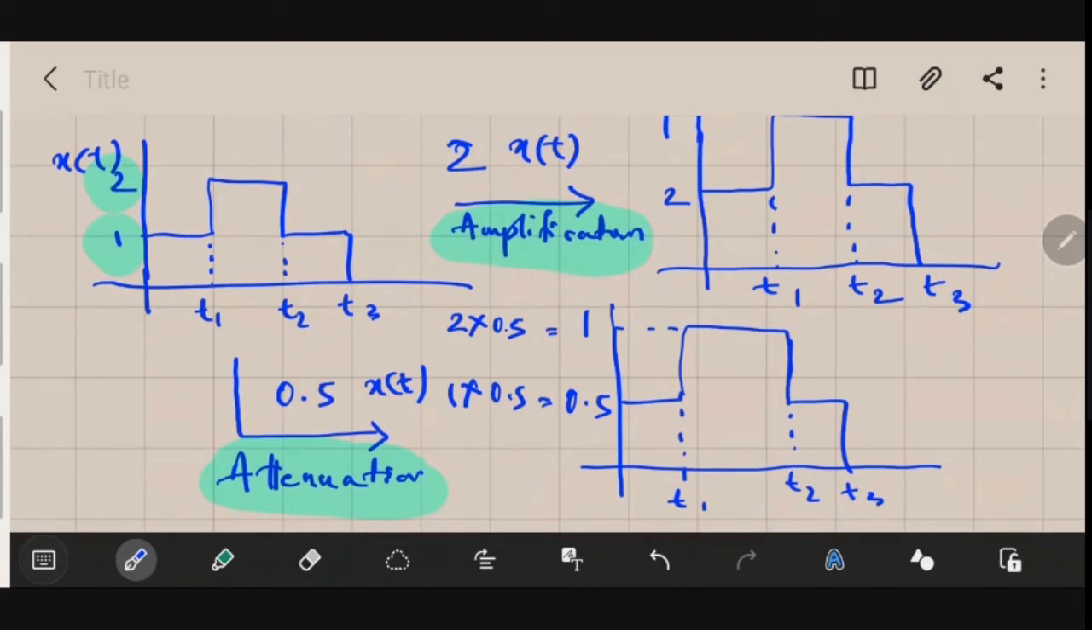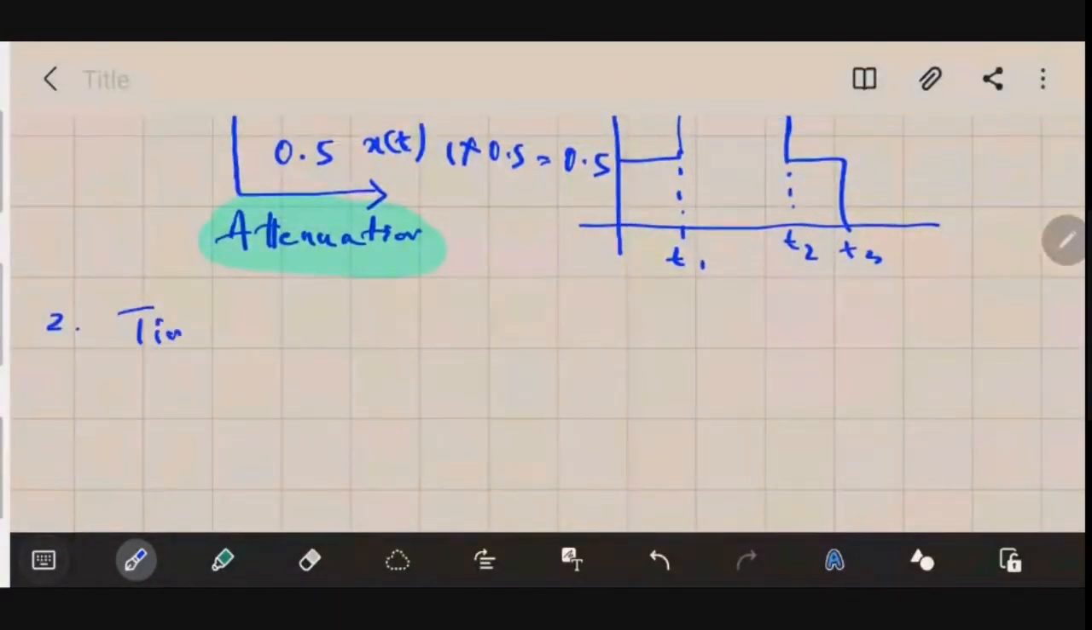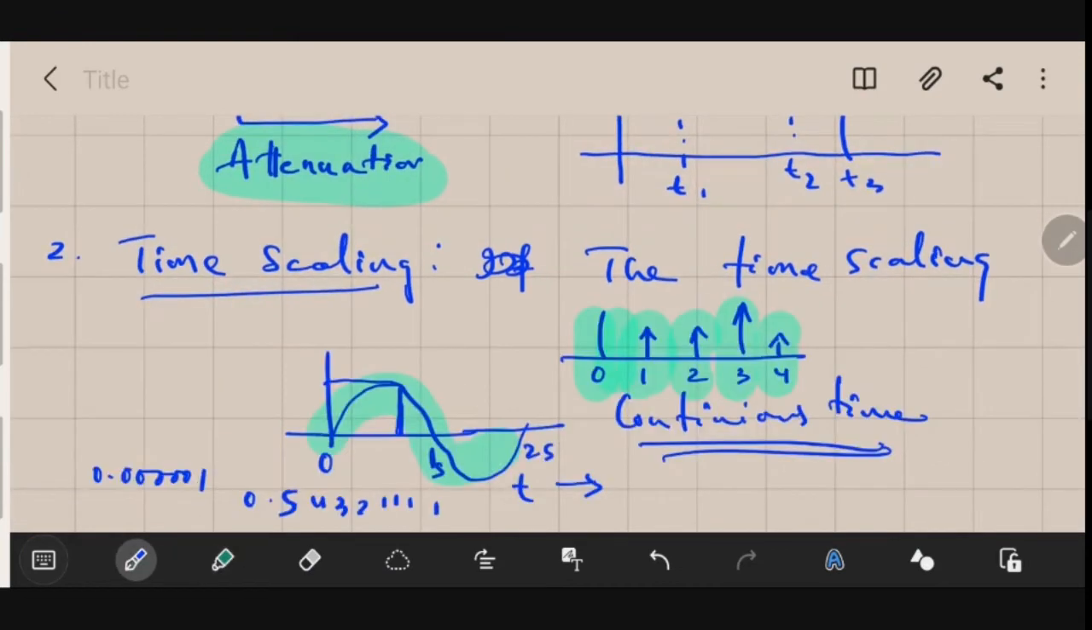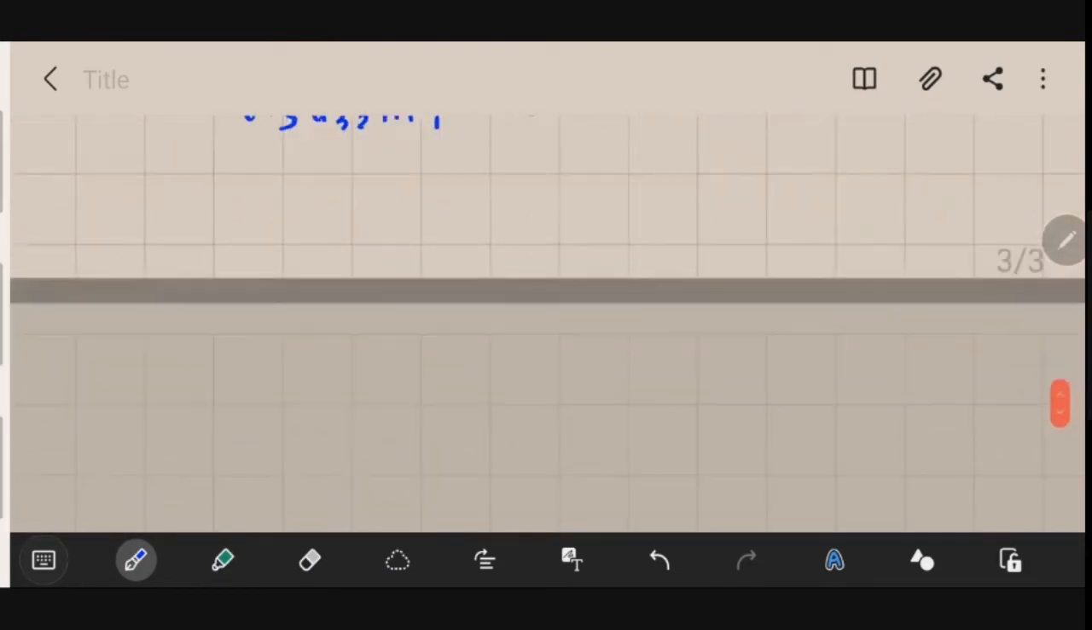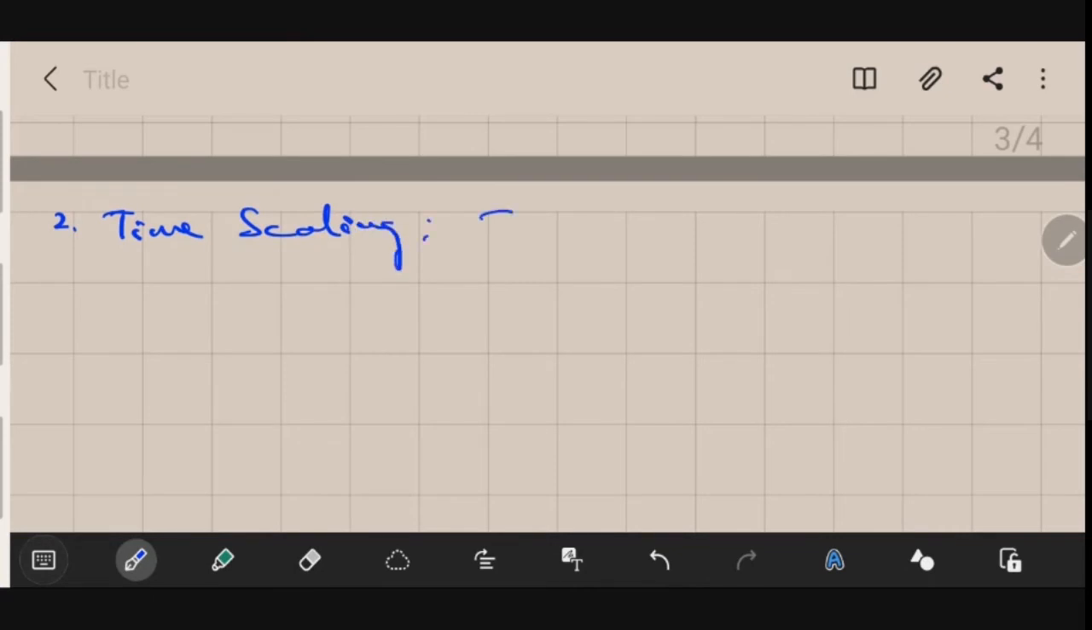No doubts. Okay. The next operation is your time scaling. The second manipulation operation is your time scaling. Let me write the definition first, and then we will be performing time scaling on a given signal. So now we will be discussing the time scaling.